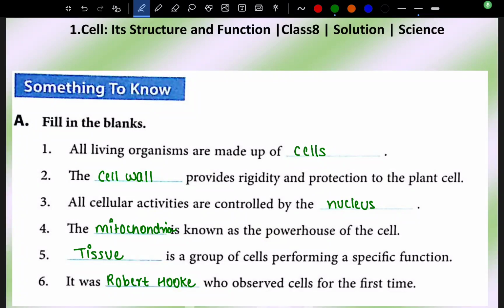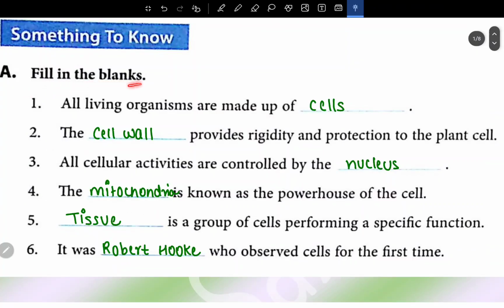Namaste and welcome everybody. This time we are with class 8 solution, the first chapter, cell, its structure and function. Fill in the blanks. All living organisms are made up of cells.